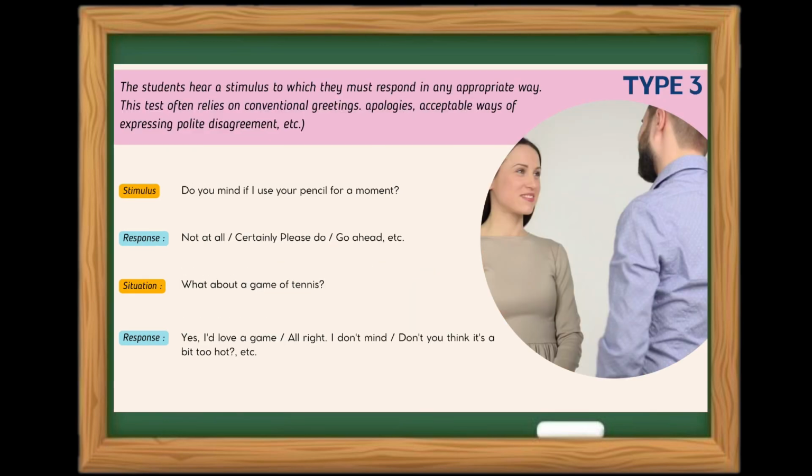For type 3, the students hear a stimulus to which they must respond in any appropriate way. This test often relies on conventional greetings, apologies, acceptable ways of expressing polite disagreement, and so on. For example, stimulus 1: "Do you mind if I use your pencil for a moment?" We can give the response, "Not at all," "Certainly, please do," "Go ahead," or another response.